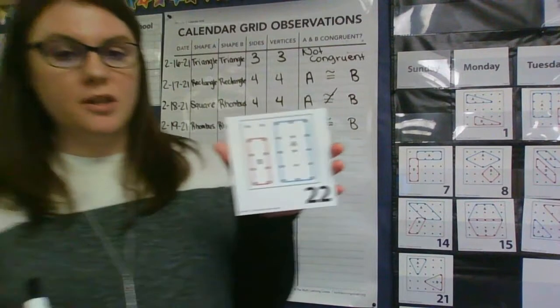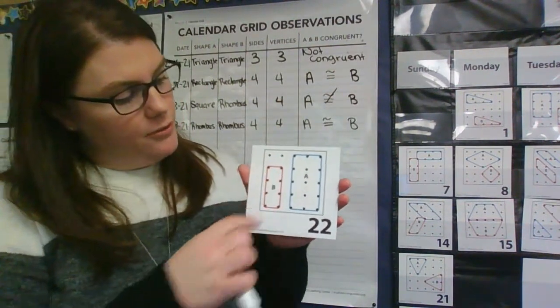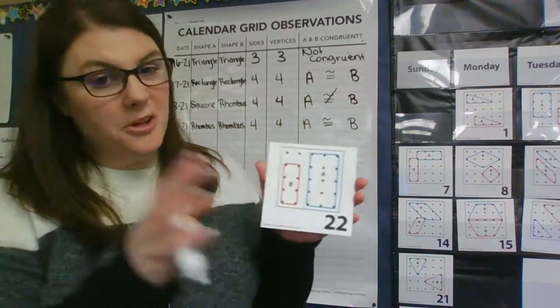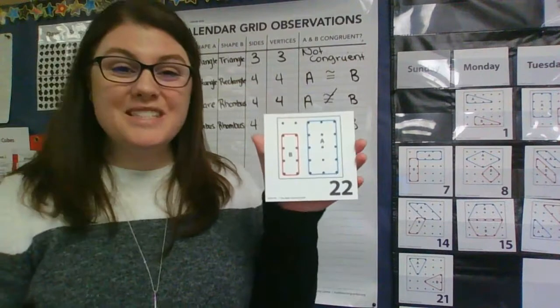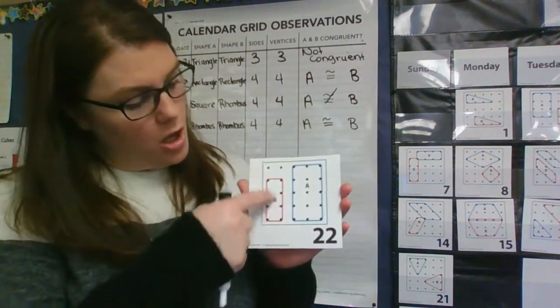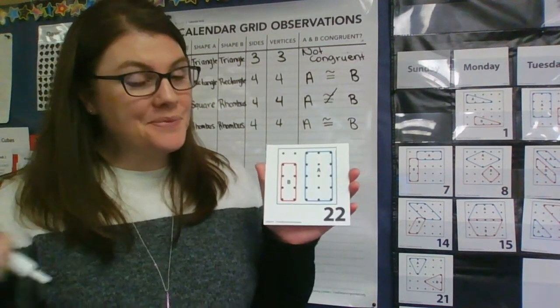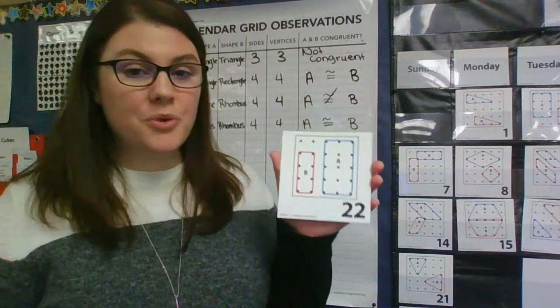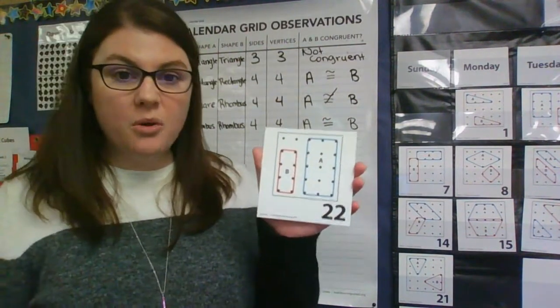What shapes are we looking at? Let's see, how many sides? 1, 2, 3, 4 sides. 1, 2, 3, 4. Okay, they both have 4, so that means they're both quadrilaterals. But what specific quadrilateral are they? Well, there's 2 long and 2 short. What shape is that? You got it. It is a rectangle. So shape B and A are both rectangles.